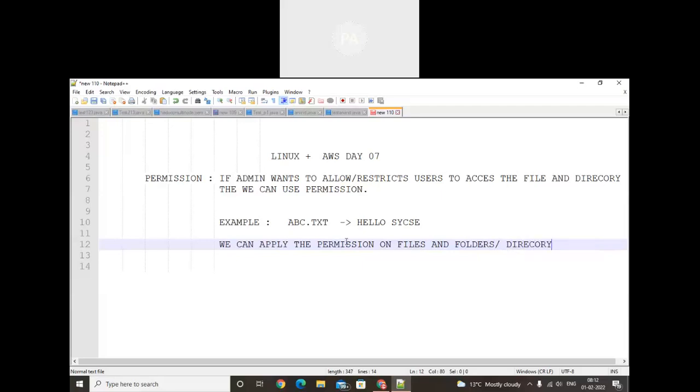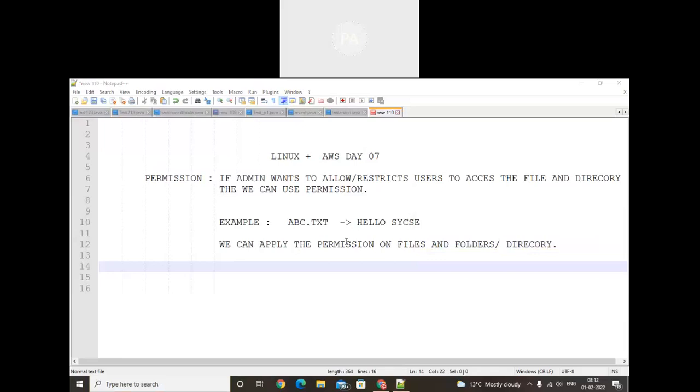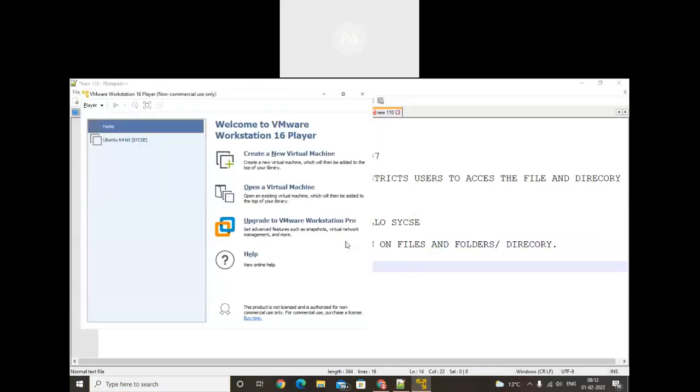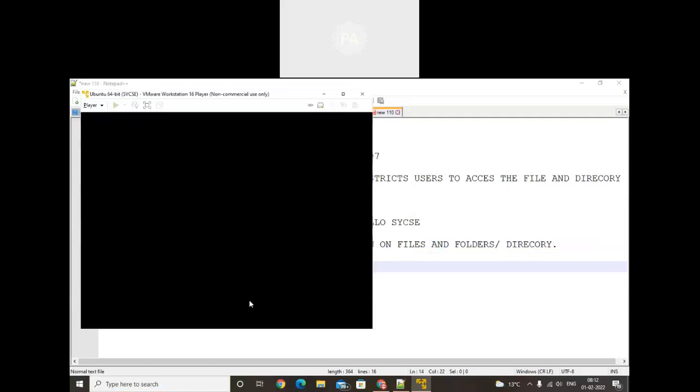Before that, I will start my VMware and we'll start the implementation. We'll discuss what is a file, what is a folder, what the default permission is, and who the owner is. So lots of things are available inside that.